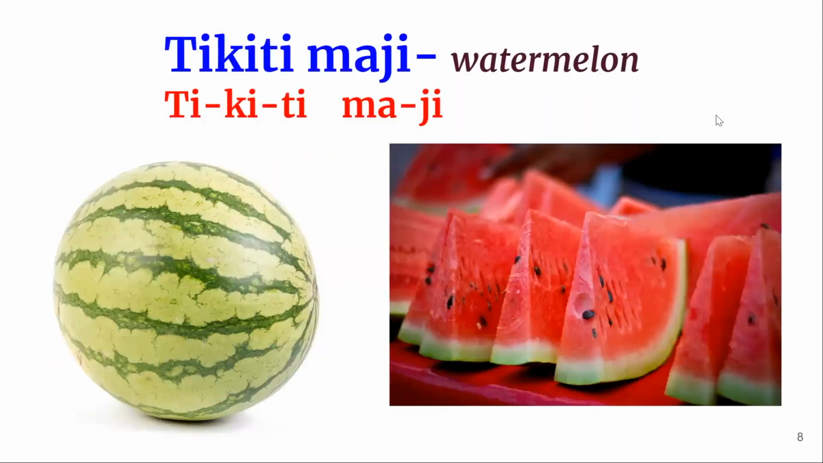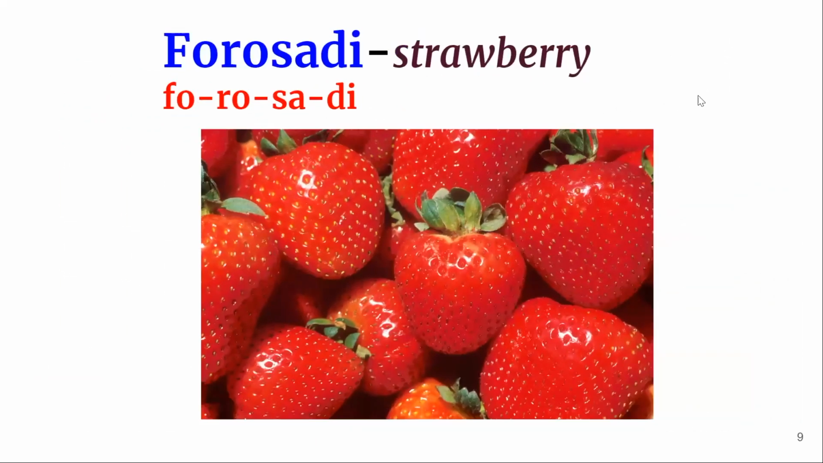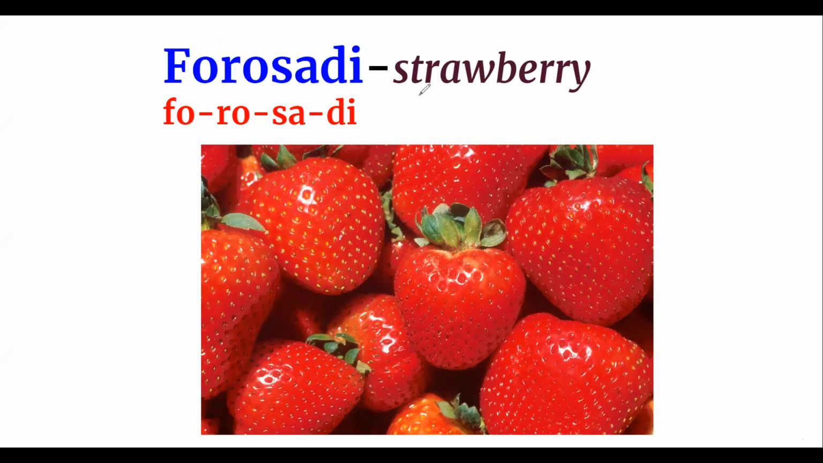tikiti. Tikiti maji. That is watermelon. Maji means water. Tikiti, cantaloupe. So tikiti maji, watermelon. Forosadi, that is strawberry. But another name that is even much easier is strawberry. Strawberry is legally okay to say strawberry. Or forosadi, the official name.